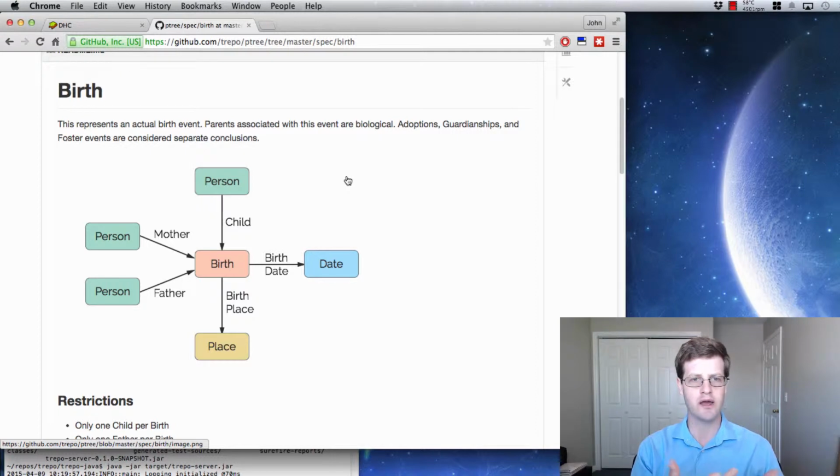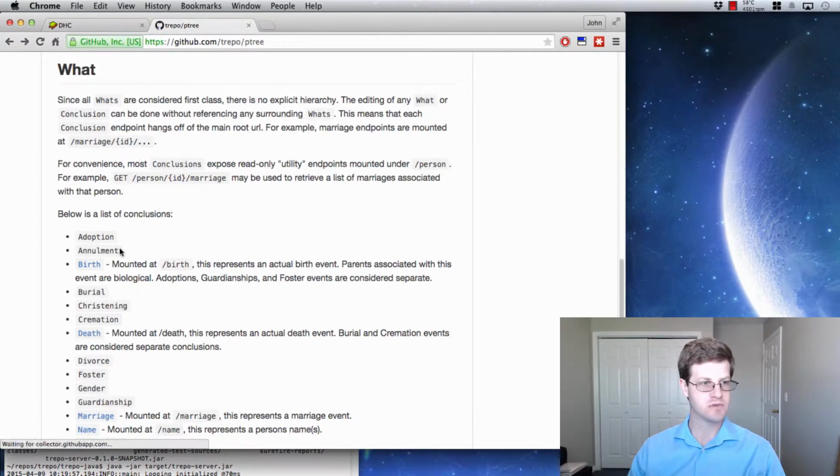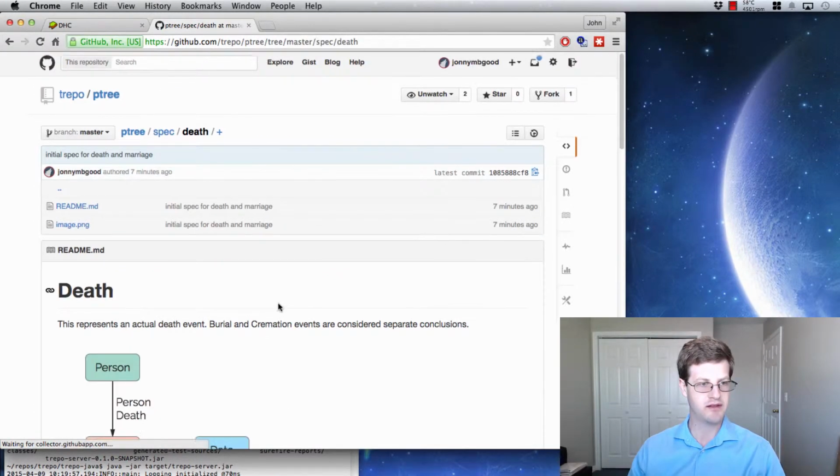So the UI will want to decide what it wants to show, and we will provide, like we talked about last time, that family call where you can say, okay, for parents, I want to only include these types of events or only follow these types of events. So there you go. Death, I went ahead and spec'd that one out.